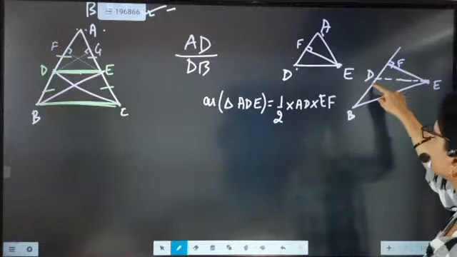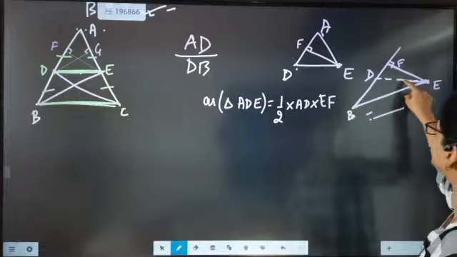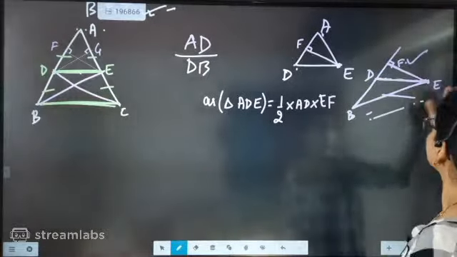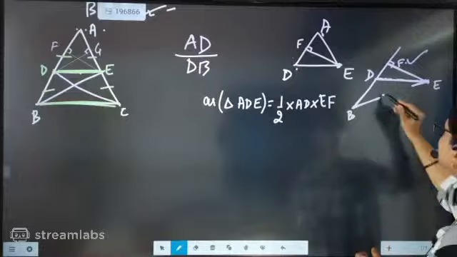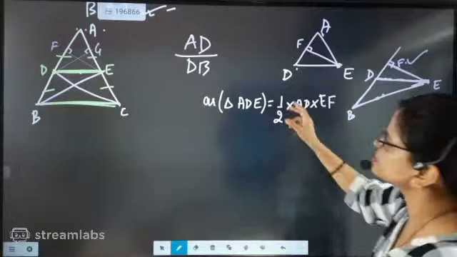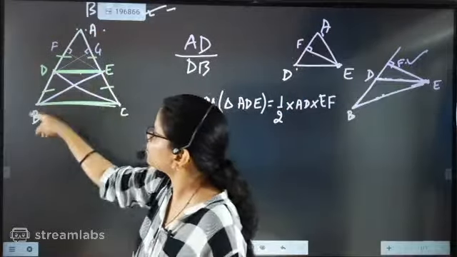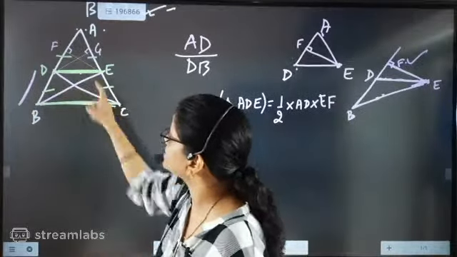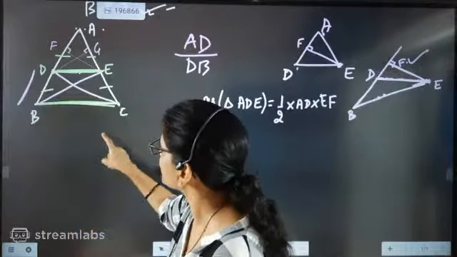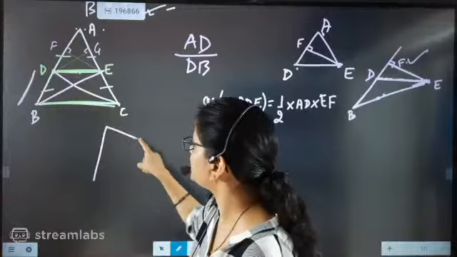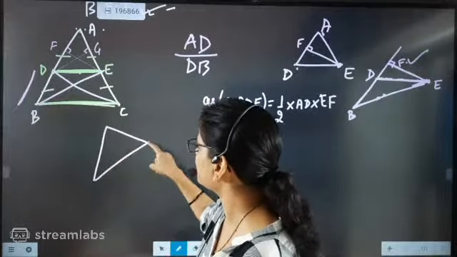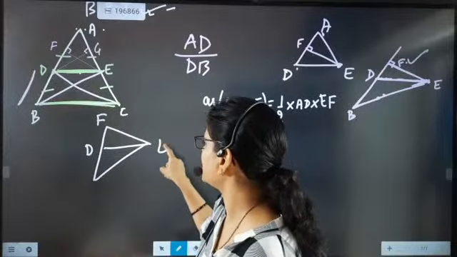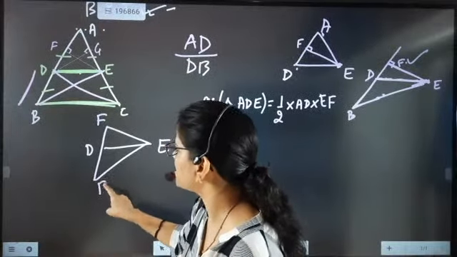Now aunty, if I am going to find the triangle DBE, then F, my height, is outside. Height is outside because I am more concerned with DB. I am not concerned with AB, aunty. I am only concerned with this DB, and for that I have drawn this section. I have taken the perpendicular. I have taken D, and I have taken F. I have taken E, and I have taken B.